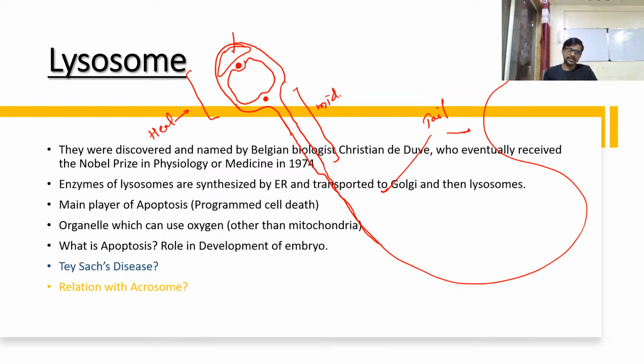So this is the acrosome. It is necessary to digest the covering of the ova. Ova means egg, the female ovum. Otherwise the sperm will not enter, or these 23 chromosomes will not enter inside the ovum. So the fusion process, which we call fertilization, or fusion between two membranes, requires the acrosome as a mediator, and this acrosome is considered a modification of lysosome and endoplasmic reticulum.